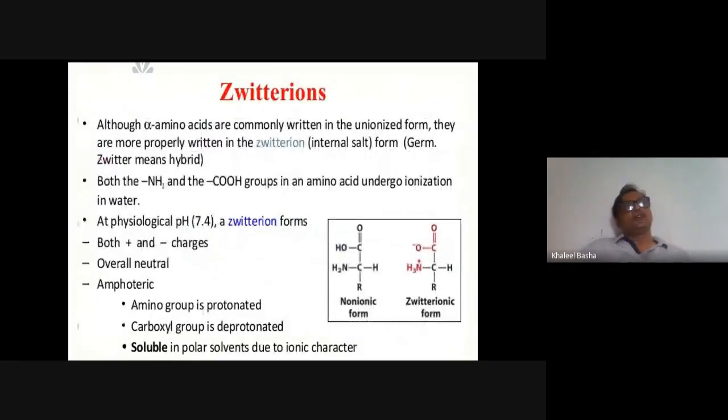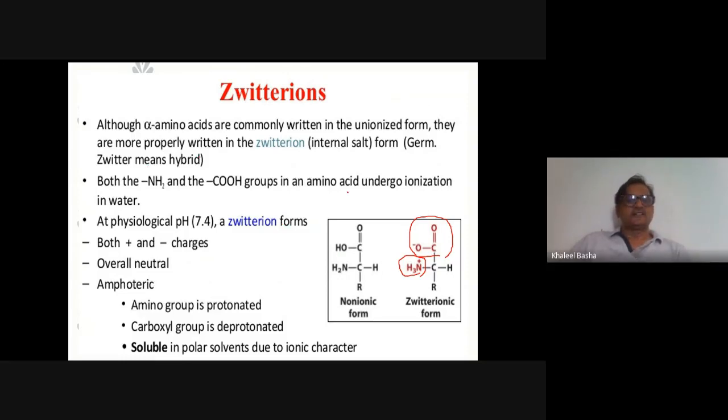Zwitterion: due to the presence of groups like acid or base, these amino acids can also exist as zwitterions. As you can see, a zwitterion means the amino group and carboxyl group are in ionized form. That nature is called zwitterion. So it carries both positive as well as negative charges in the same molecule itself. That is a hybrid molecule, or zwitterion.